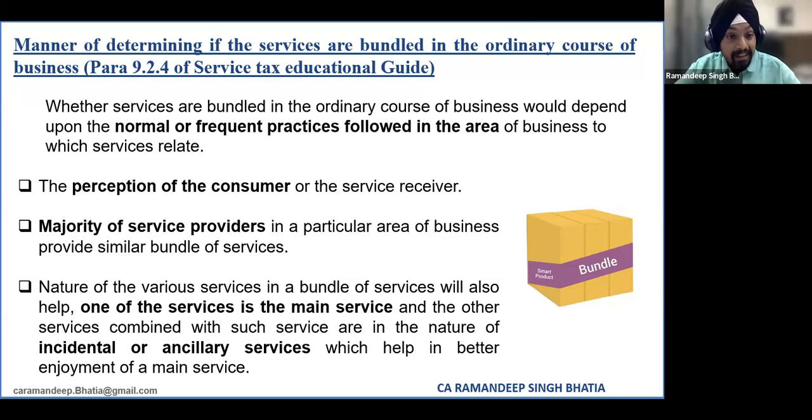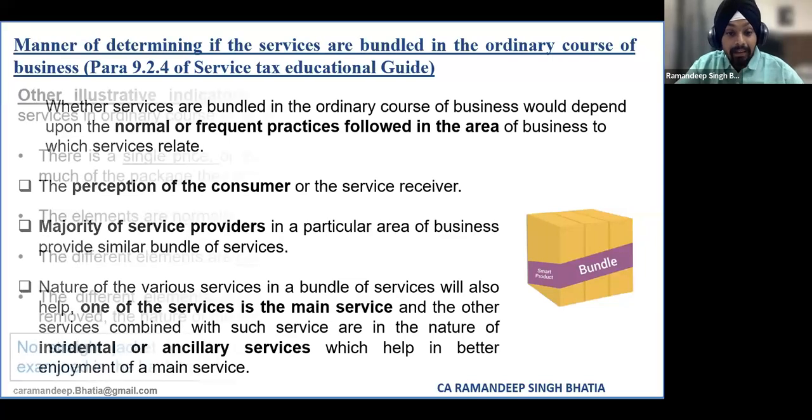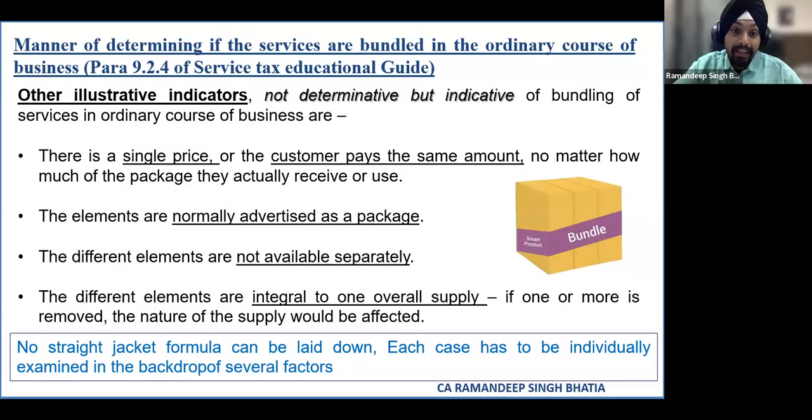And then it says the nature of various services in a bundle, where one of the services is the main service and other services are incidental or ancillary. That is, the incidental and ancillary services are in the nature which helps in better enjoyment of the main service. Then if we can satisfy any of these criteria, this is an indicator which shows that these services are naturally bundled. Then it gives certain other illustrative indicators. It says they are not determinative, but are indicative of bundling of services.